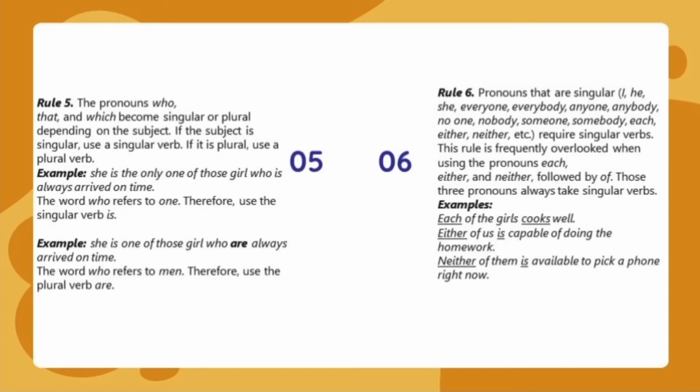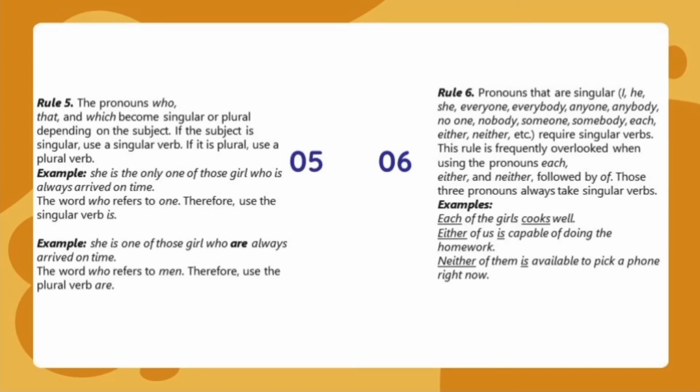Pronouns that are singular, I, he, she, everyone, everybody, anyone, anybody, no one, nobody, someone, somebody, each, either, neither, etc., require singular verbs. This rule is frequently overlooked when using the pronouns each, either, and neither, followed by of. Those three pronouns always take singular verbs.